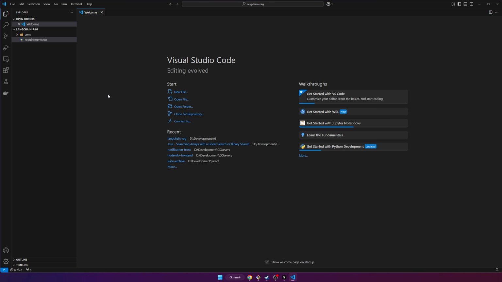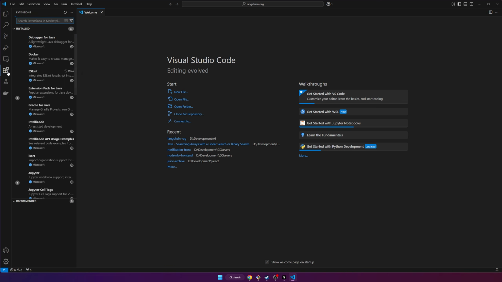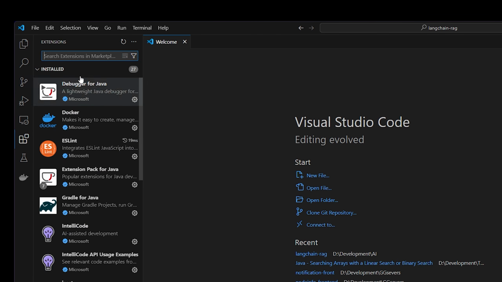Now what I'll do is show you guys how to set up and run a Jupyter notebook, which is what we're going to be using to run our code. First, make sure that you have the Jupyter notebook extension. I don't know if it automatically comes with VS Code, but either way, just go to extensions and just search Jupyter.